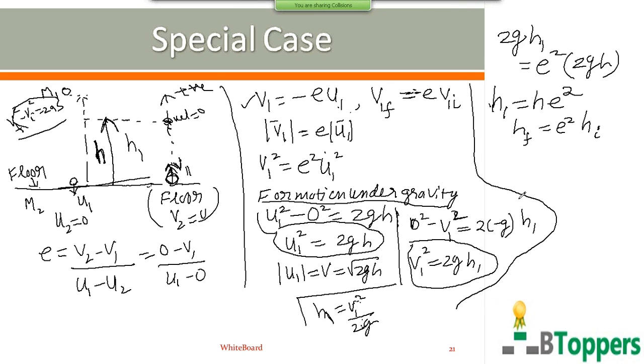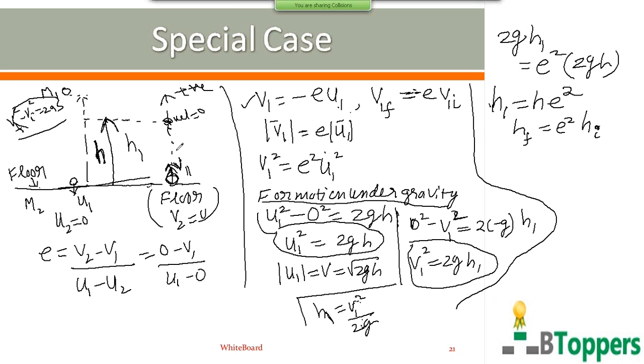So the ball is, let us suppose, allowed to collide with the floor repeatedly, so that in between any two successive collisions, the ball moves only under the influence of gravity. That means we are not trying to catch the ball after the collision with the floor. We are allowing the ball to fall again and again and strike the floor repeatedly until it stops rebounding. So after any particular impact, the final height to which the ball rises can be written as e square times the initial height from which the ball falls before that particular impact with the floor.